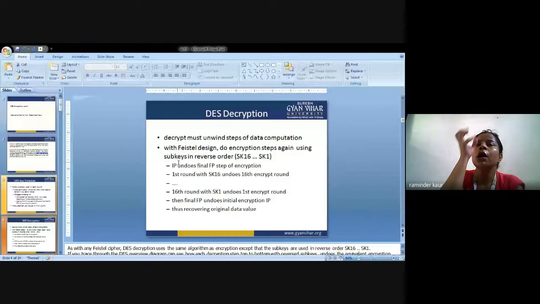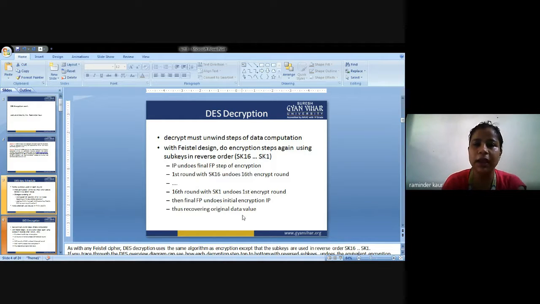Initial permutation converts 64 bits into a block. It could also be used to arrange the bits. So it undergoes the final permutation steps of the encryption. The first round with SK16 undergoes the 16th encrypt round. Similarly, the second round with SK15 undergoes the 15th encrypt round. Similarly, the 16th round with SK1 undergoes the first encrypt round.